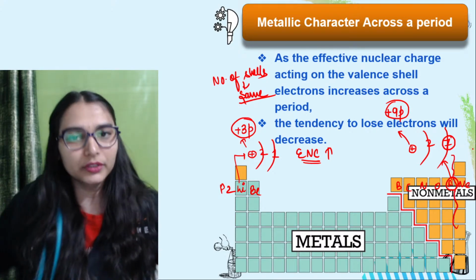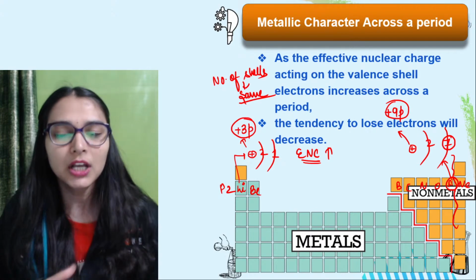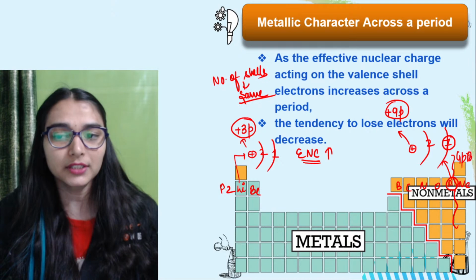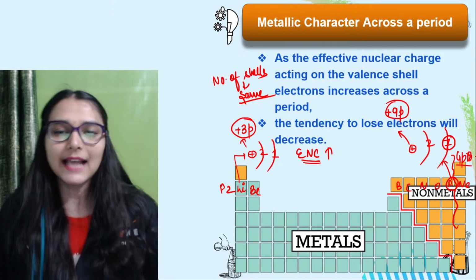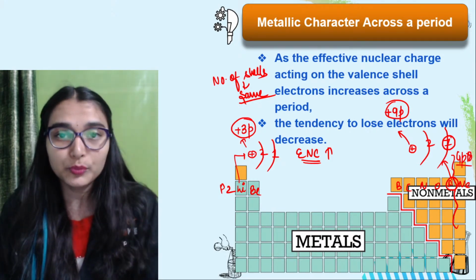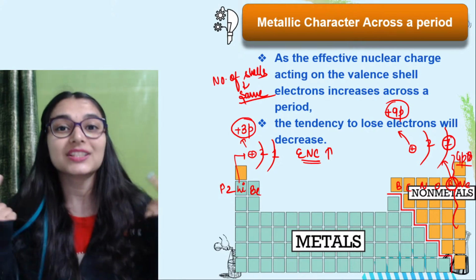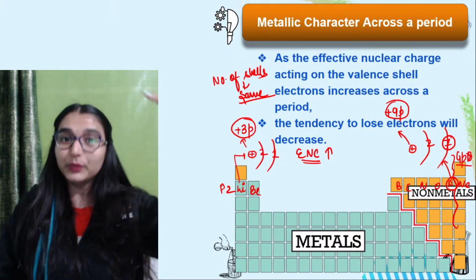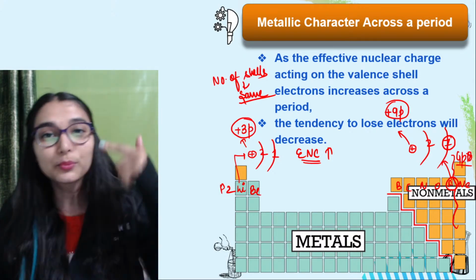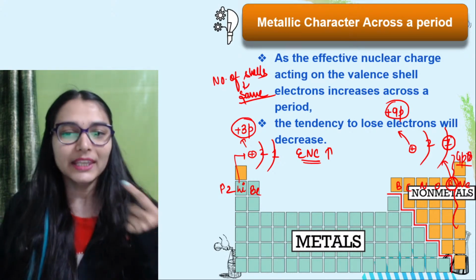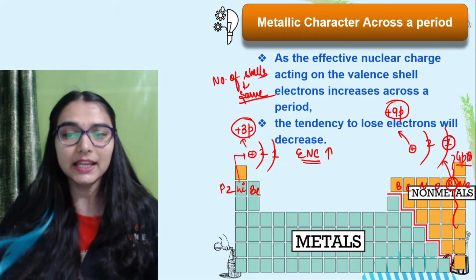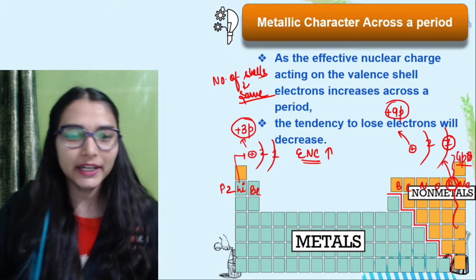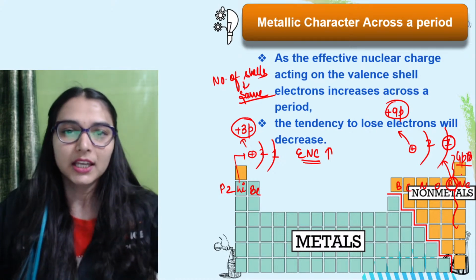We don't talk about the noble gases, you know they are already stable, so bond banane mein to they have no interest, है ना? So we are not taking into consideration noble gases. So what is happening left to right? You are moving across a period. Effective nuclear charge is increasing. What does that mean? It means that nucleus will be attracting the valence electron more tightly. So you tell me, if effective nuclear charge is increasing, the tendency of an element to lose the electron will increase or decrease? In the chat box everybody बताइए.